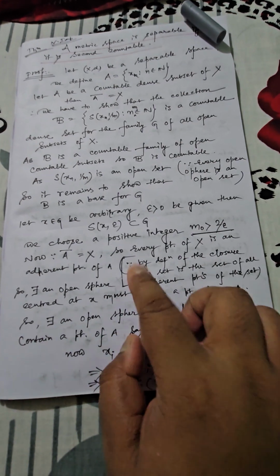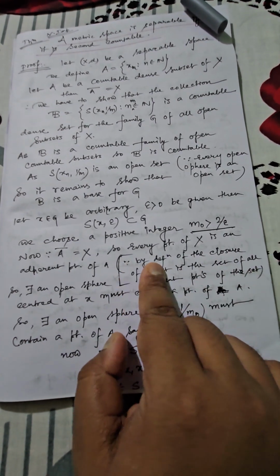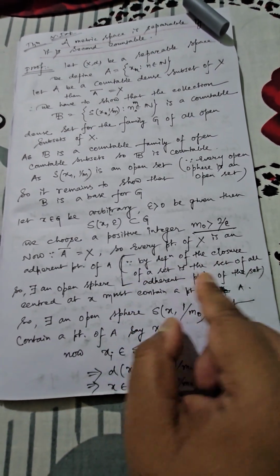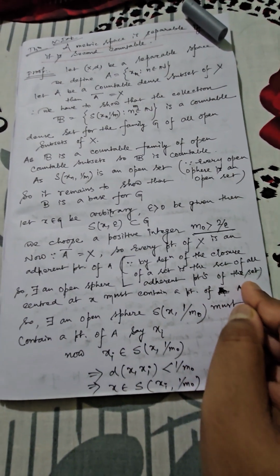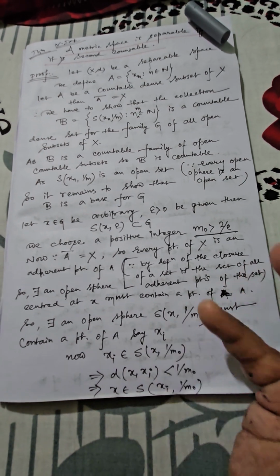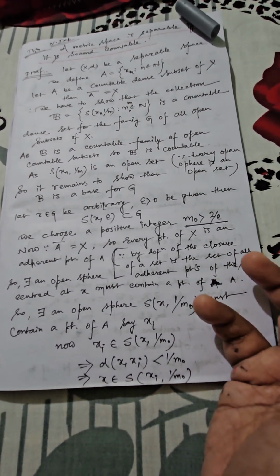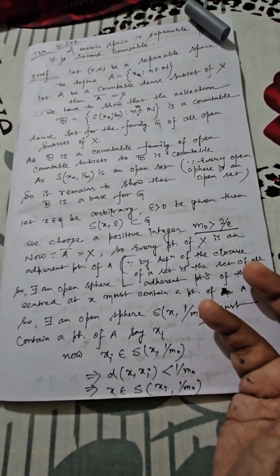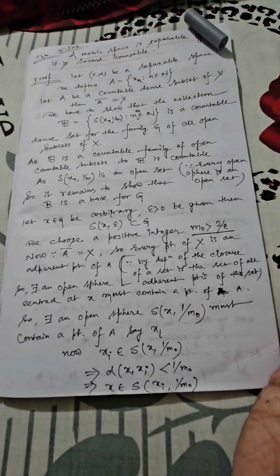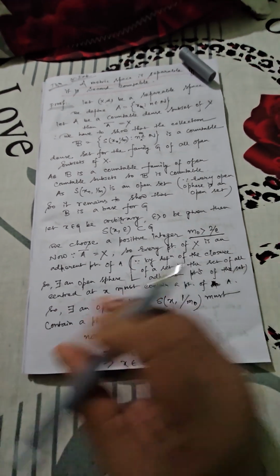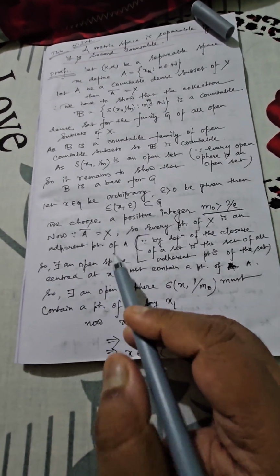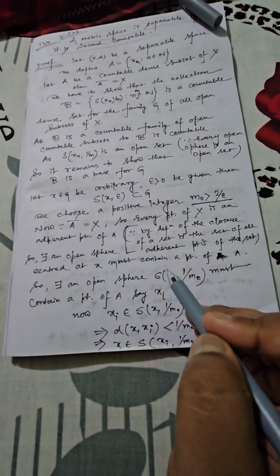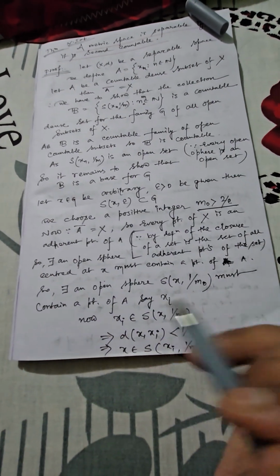Also I have given the sub note here that by definition of closure of a set, it is the set of all possible adherent points corresponding to the original set. So it is the collection of all adherent points. Adherent point means what? You can consider any limit point as well as you can consider any isolated point. Now as per our construction, we can say there must be some open sphere whose center is located at x and it should contain some point of A.